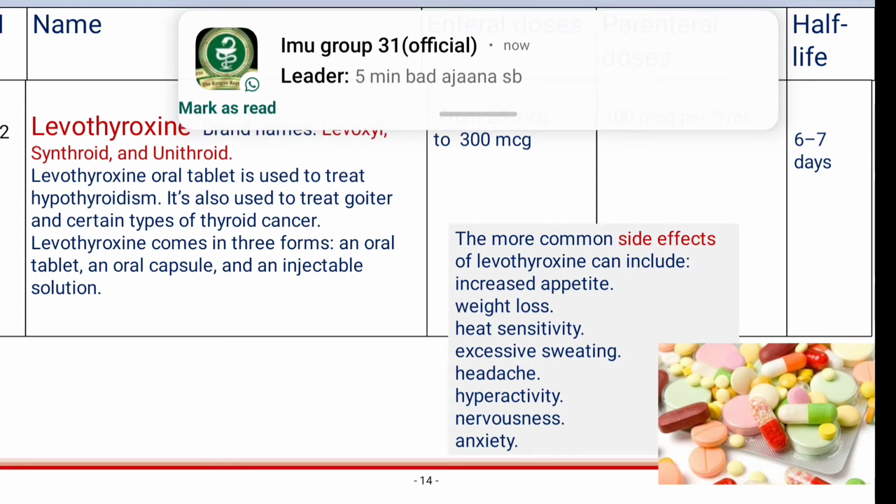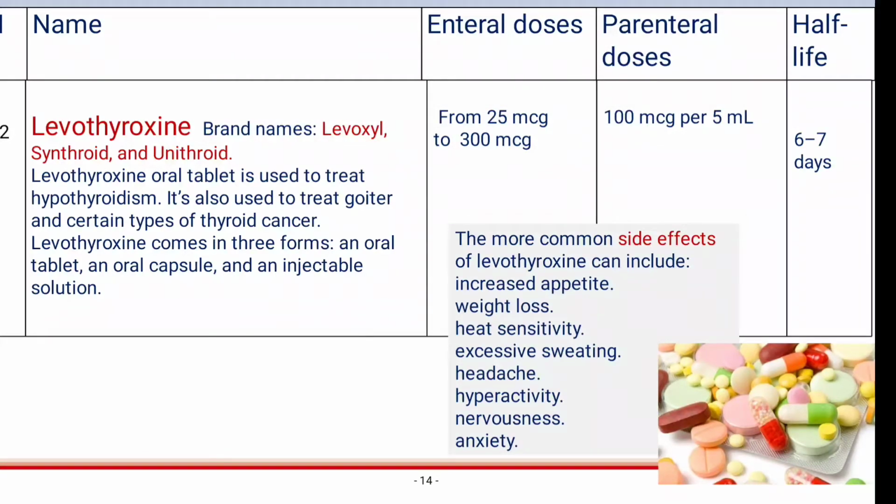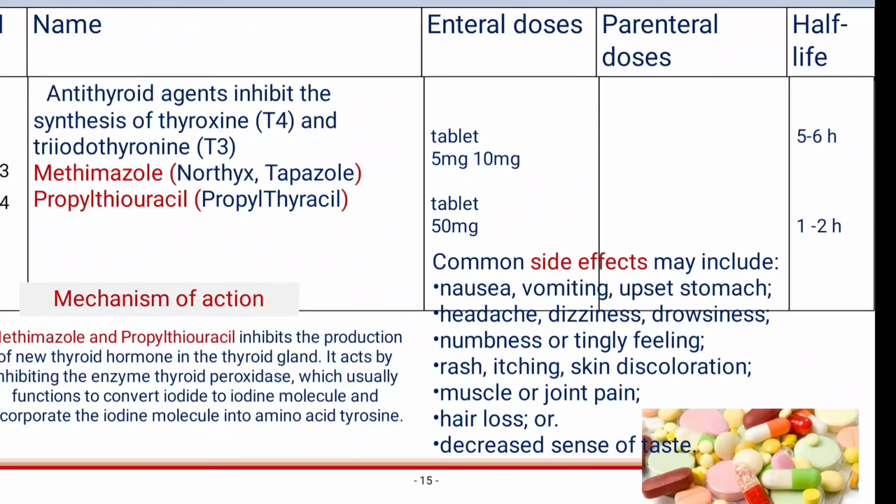Another one is levothyroxine. Brand names are Levoxyl, Synthroid, and Unithroid. Levothyroxine oral tablet is used to treat hypothyroidism. It is also used to treat a certain type of thyroid cancer. Levothyroxine comes in three forms: oral tablet, capsule, and injectable solution. Its internal dose is 25 mcg to 300 mcg. Parenteral dose is 100 mcg per 5 ml, and half-life is 6 to 7 days. The most common side effects of levothyroxine can include increased appetite, weight loss, heat sensitivity, excessive sweating, headache, hyperactivity, nervousness, and anxiety.